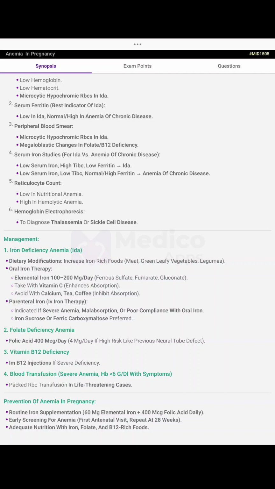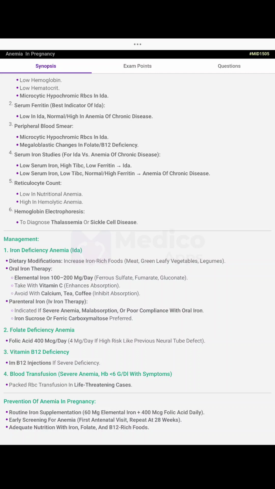Parenteral iron, IV iron therapy, indicated in severe anemia, malabsorption, or poor compliance with oral iron. Iron sucrose or ferric carboxymaltose preferred. Folate deficiency anemia: folic acid 400 mcg per day, higher dose in high-risk cases like previous neural tube defect. Vitamin B12 deficiency: B12 injection in severe deficiency. Blood transfusion: rapid RBC transfusion in life-threatening cases.